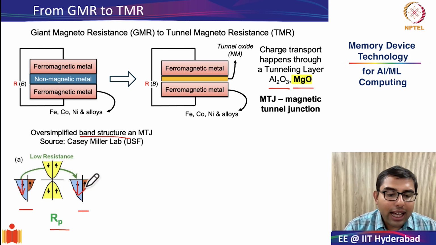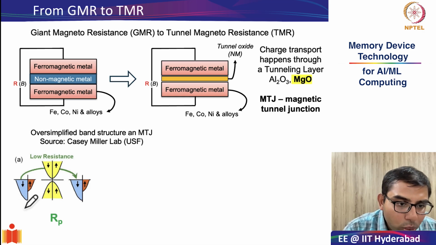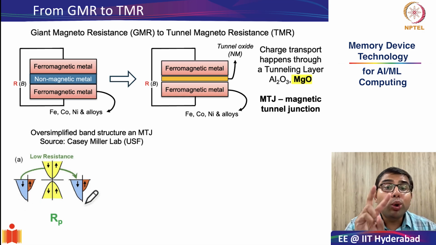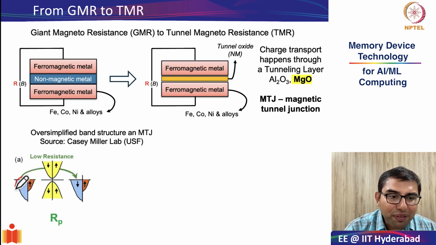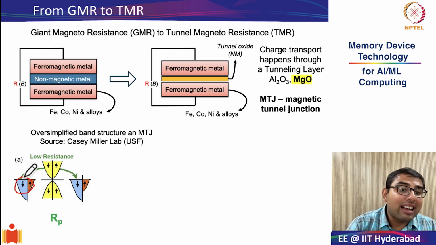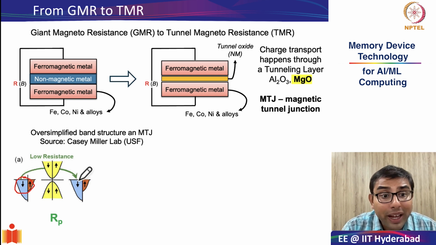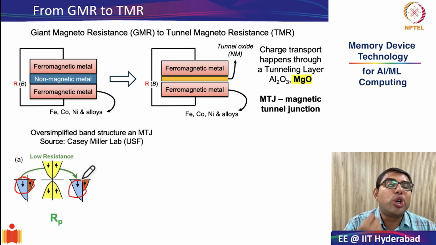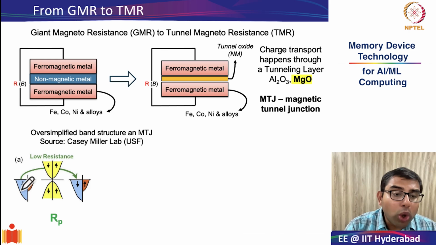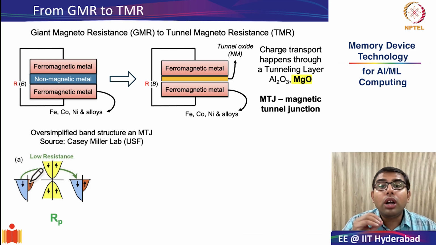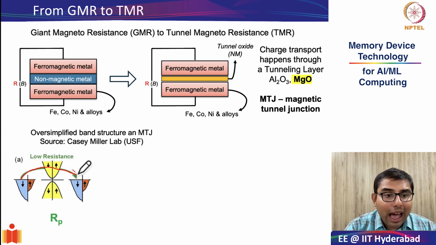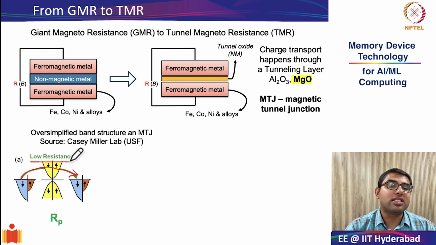So if tunneling has to happen from ferromagnetic layer 1 to ferromagnetic layer 2, two conditions have to be satisfied. The first condition is there should be enough states in the same spin configuration in the ferromagnetic layer 1, and there should also be enough empty states, that is the second condition, in the ferromagnetic layer 2. And as you can see from this diagram, both these conditions are met, so the tunneling probability is very high and a lot of tunneling can happen. Therefore, this is in the low resistance state.